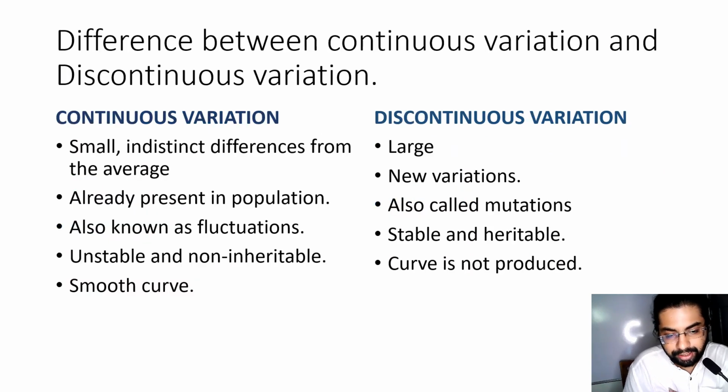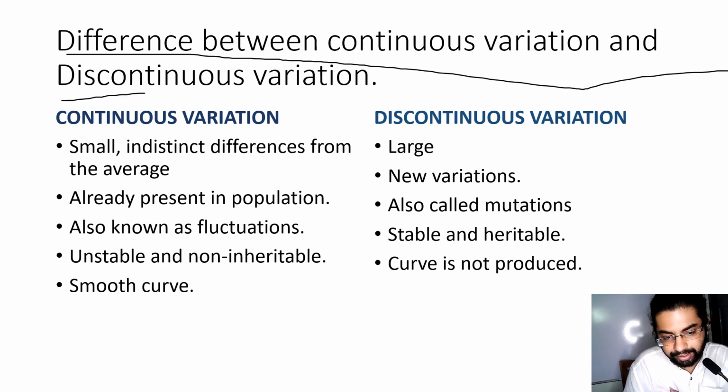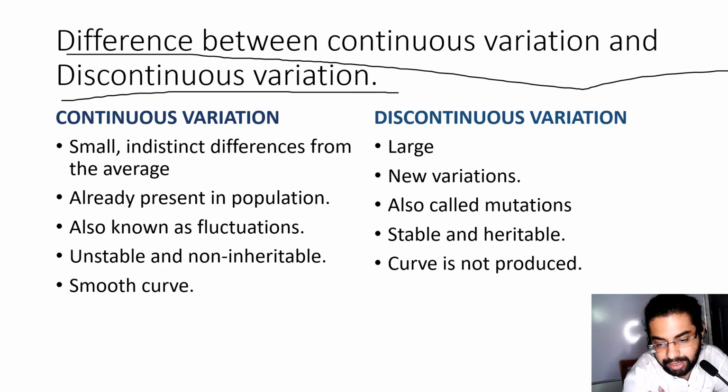Now the difference between continuous variation and discontinuous variation. Continuous variations are small indistinct differences from the average. Discontinuous variations are large. I think this I have mentioned in my earlier slides. Already present in population, also called mutations, also known as fluctuations, and it is stable and inheritable.